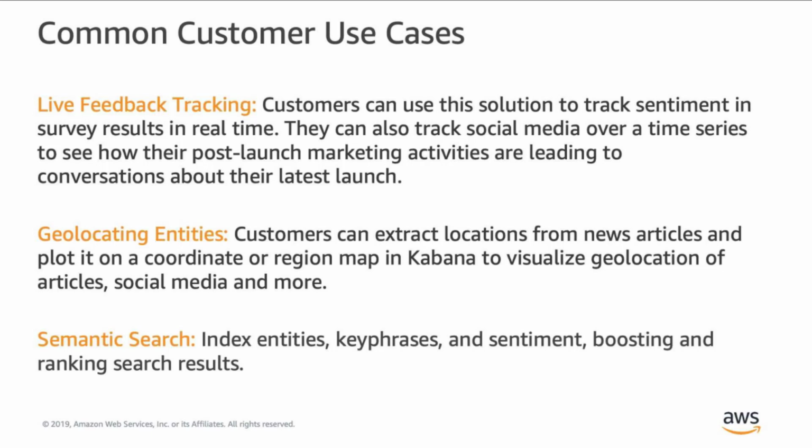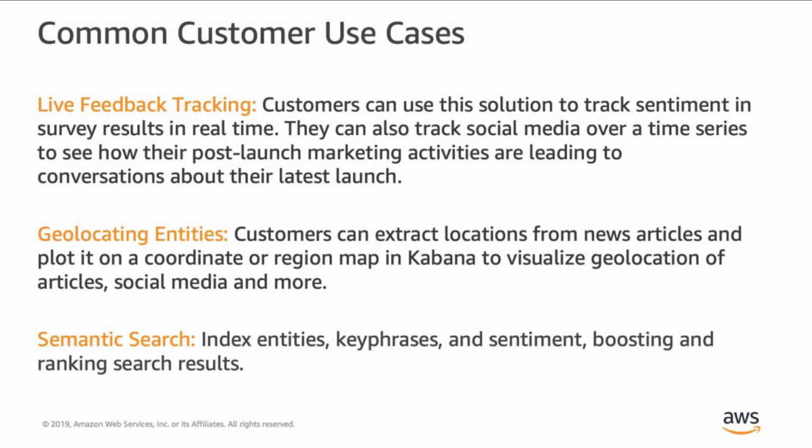A second common use case we see is geolocating entities. Customers can extract locations from news articles and plot them on a beautiful geolocation map in Kibana. One example of this is to understand the impact of localization.